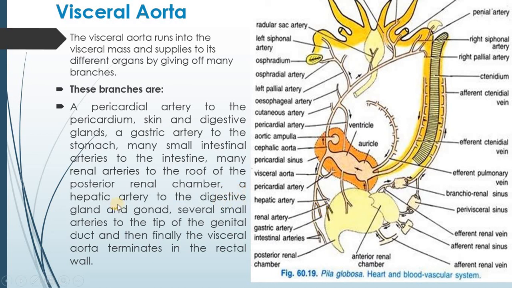Then a hepatic artery to the digestive gland and the gonad. Hepatic artery, here you can see, gives supply to the digestive gland and the gonads. Several small arteries go to the tip of the genital duct, and then finally the visceral aorta terminates in the rectal wall.